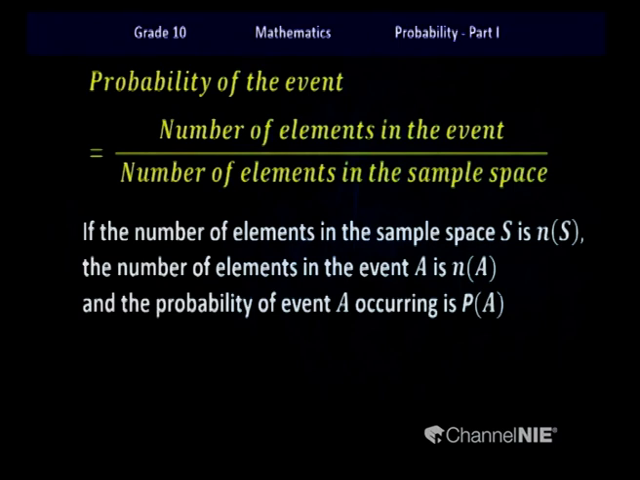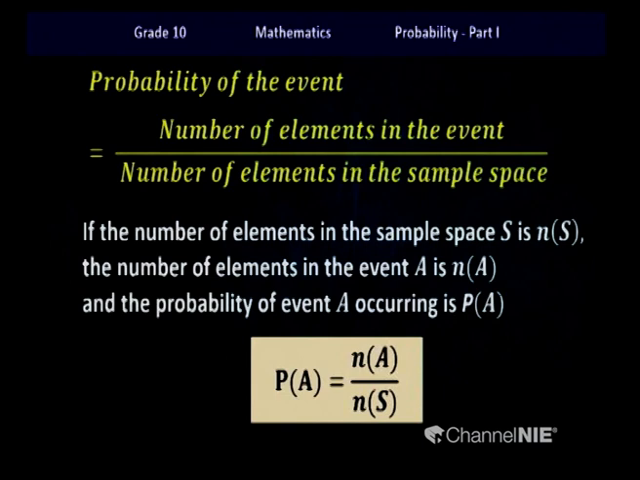I can take notations like this. I can take the number of elements in the sample space S as n(S), the number of elements in the event A as n(A), and the probability of event A occurring as P(A). So we can put it together in a simpler form: P(A), that is the probability of event A, is equal to the number of outcomes in the event A divided by the number of outcomes in the sample space. I hope you understood how we arrived at this notation. Let's see how we are going to use this in our sums. I hope to look at an example with you.